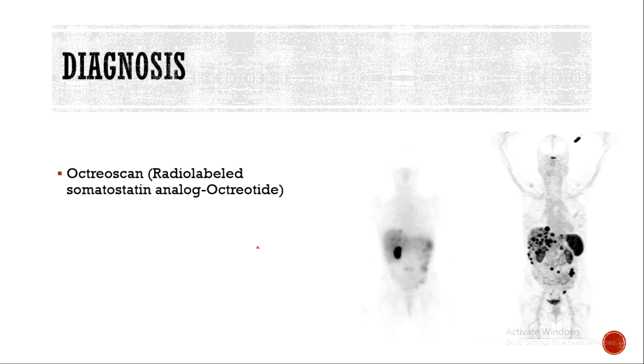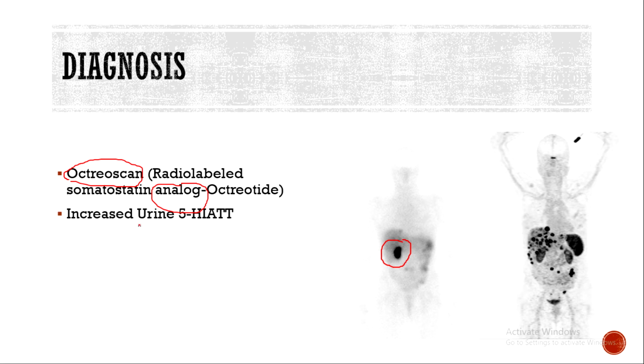Now, how to diagnose the carcinoid syndrome? We have what we call the octreoscan. In the carcinoid tumor cells, we will have an increased amount of somatostatin receptors, so what we do is we give the patient a radio-labeled analog of somatostatin, and we can trace it to see if there is an increased concentration and uptake of this analog in specific areas, and this will indicate a carcinoid tumor.